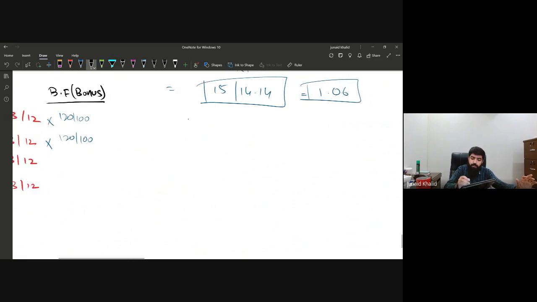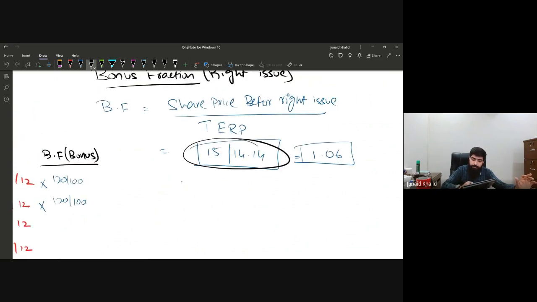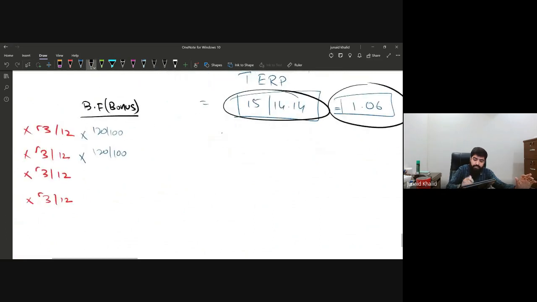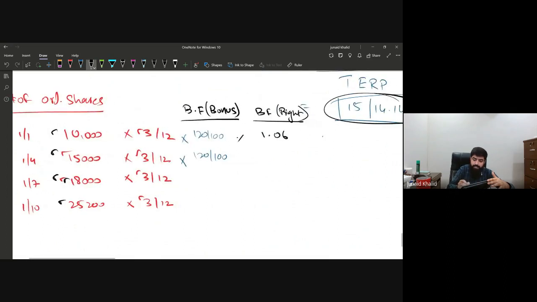So first of all, the bonus fraction for the right share is 15 divided by 14.14, or to make it simple, it's 1.06. So we are going to multiply the bonus fraction, and this time it is related to the right shares, so it will be applied on this one, right? 1.06. It will be applied on this one as well, and it will also be applied on this one. Are you getting the point?